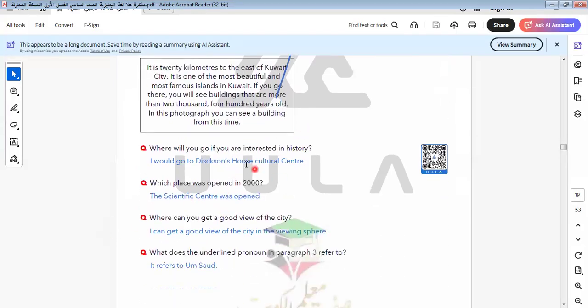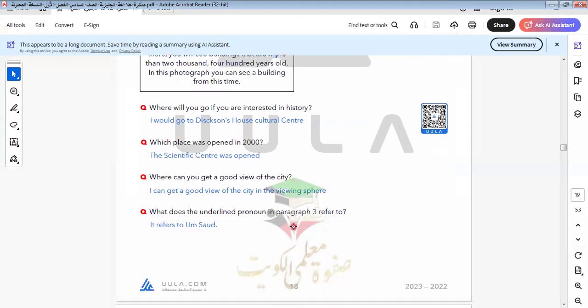Let's go to another one here. Where will you go if you are interested in history? So here I ask about the place that we are interested in history. In Egypt, we have the Egyptian Museum. If we want to know more about the ancient Egyptians or the old history, we go to the museum. In Kuwait, we have here the Dixon House. So here we talk about Dixon House. I would go to Dixon House Culture Center.